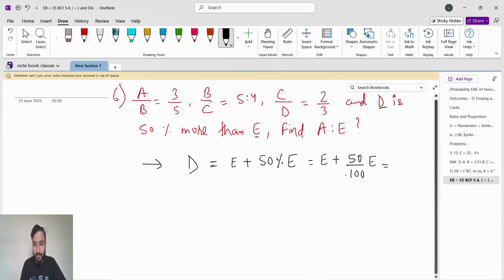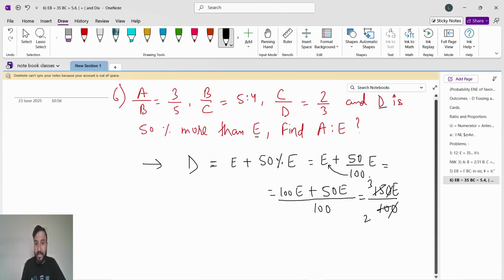So what will it become? We know how to solve this, right? 100 into E, it will become 100E, and then 100E plus 50E divided by 100. So 100 plus 50 is 150E divided by 100. It will get cancelled by 5: 5 threes are 15, 5 twos are 10. So D by C will become 3 by 2 E.